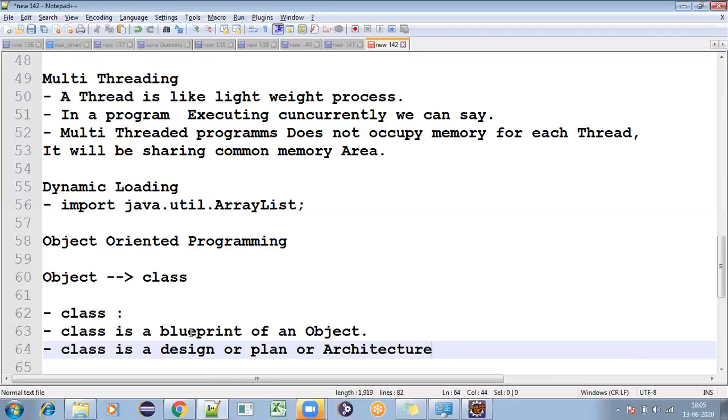The general meaning of blueprint is design, plan, architecture. Then can we say a class is a design of an object? A plan of an object? An architecture of an object? Yes, you can say a class is a design of an object, a plan of an object. A class is just a design or just a plan.